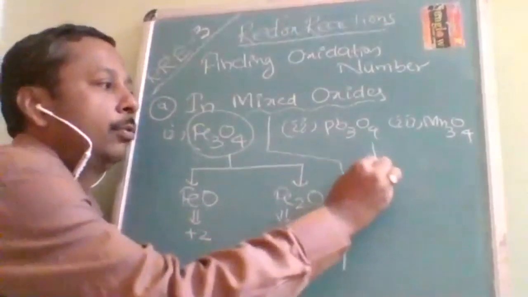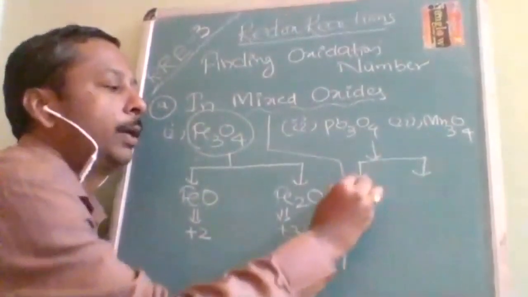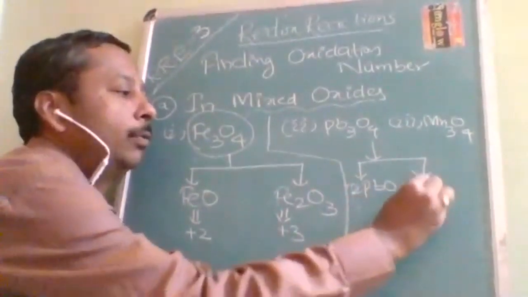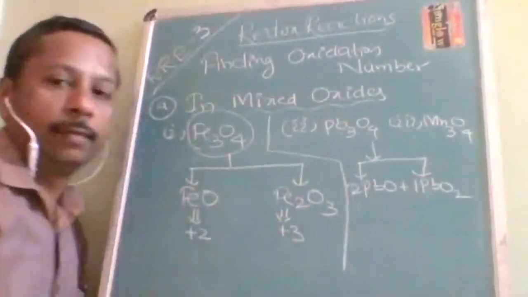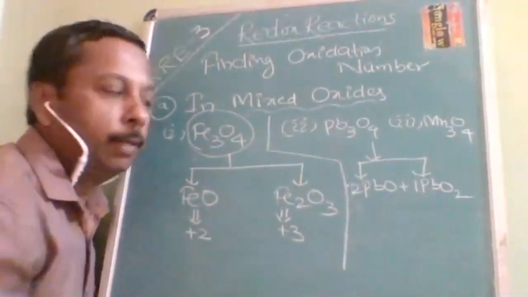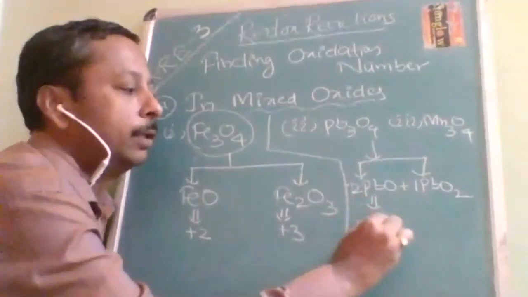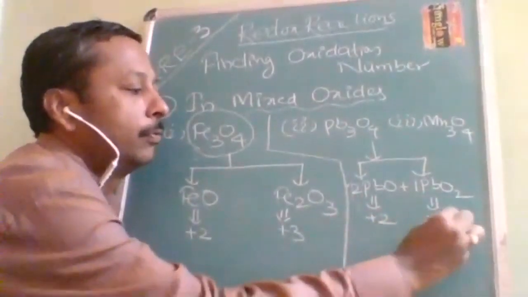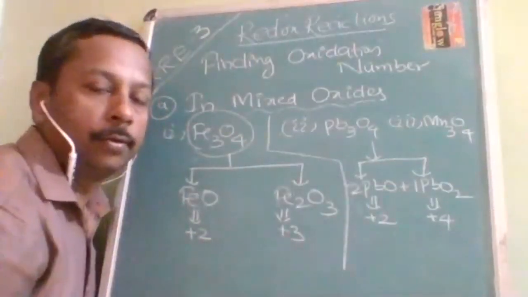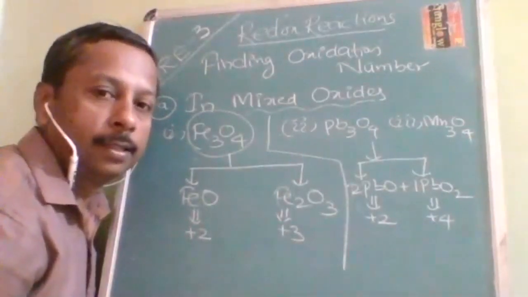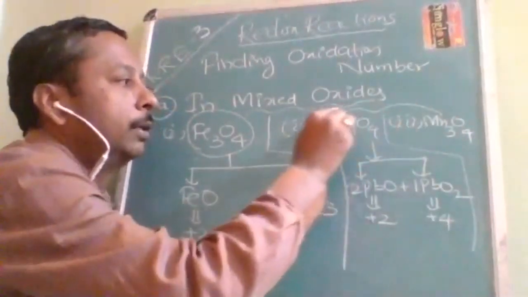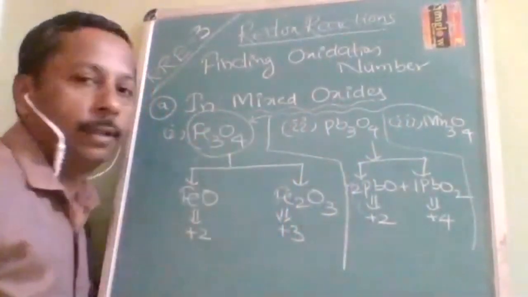Pb3O4, you should divide it into two parts as 2 moles of PbO and 1 mole of PbO2. In this, oxidation number is plus 2. In this, oxidation number is plus 4. So plus 2 into 2 plus 4, divided by 3. Here also you will get plus 8 by 3, but the reason is different. Now I think you can solve this. For this, you have to follow the procedure of Fe3O4.